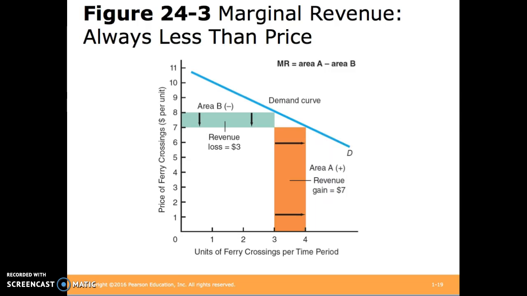However, marginal revenue is the increase in revenue from selling one more unit. So if we do this, we know that we're now shifting to this rectangle, where we sell 4 units instead of 3 units. So we can find marginal revenue by subtracting this area from this area.